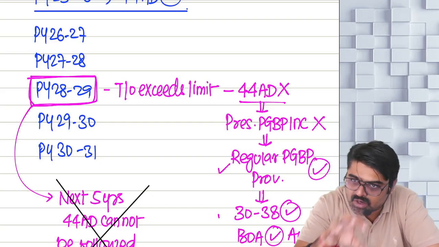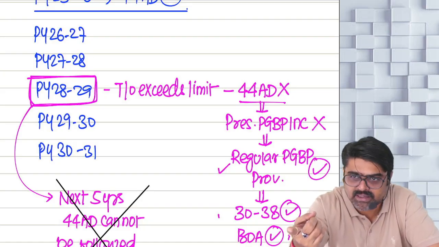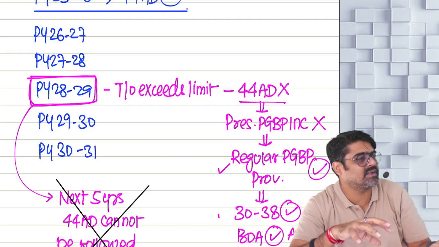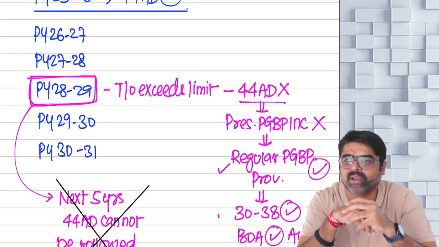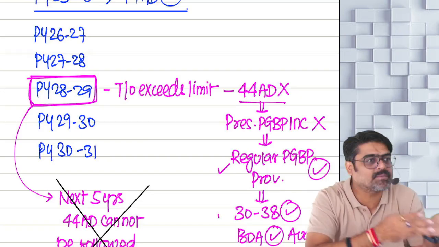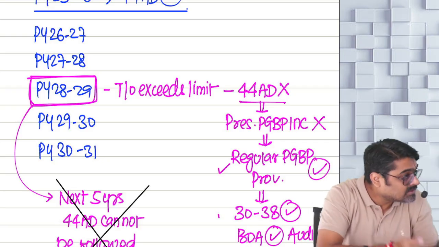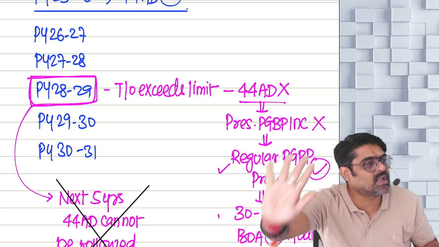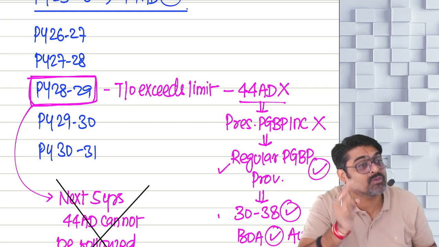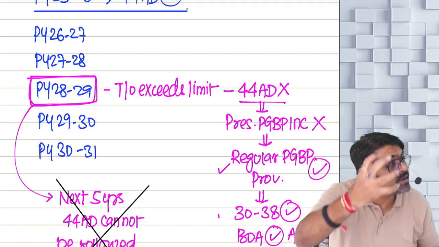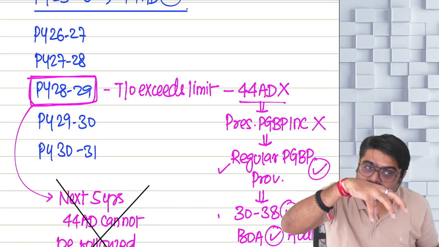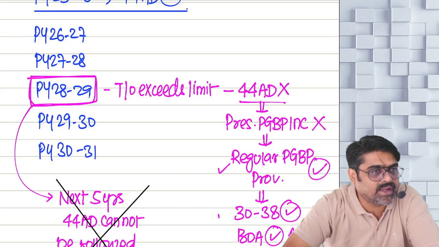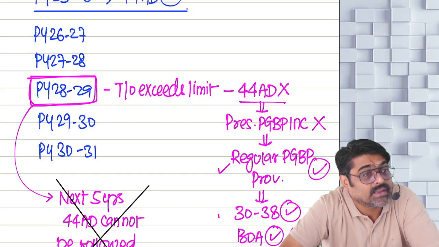So from your GTI, when you claim your chapter 6A deduction, and GTI includes your business income, meaning from business income chapter 6A deduction can be claimed. Whether the PGBP income is calculated on presumptive basis or regular basis will not make any difference. Chapter 6A deductions are still available. The only deductions not available are the deductions under the head PGBP from section 30 to 38. Those deductions will not be allowed. Chapter 6A deduction will be available. Will you remember? Yes or no?